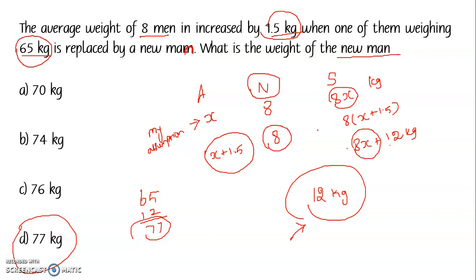So if I take the product, this is 8 times x plus 1.5, meaning 8x plus 12 kg. The total before is 8x, and now it is 8x plus 12. The total has increased by 12 kg. Who is responsible for this 12 kg increase? The new person. In other words, the new person is 12 kg more than the person who moved out. The weight of the person who moved out is given, 65 kg. All we need to do is add 12, and you get 77. That is the weight of the new person.